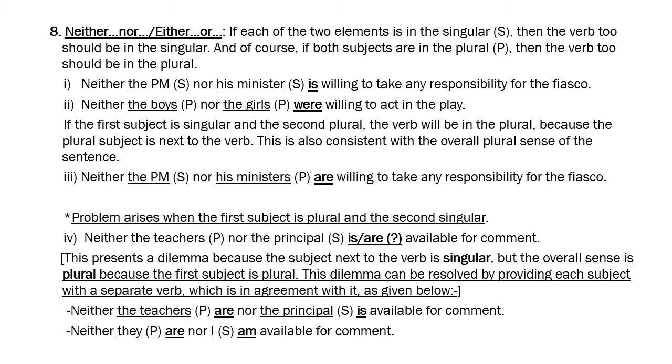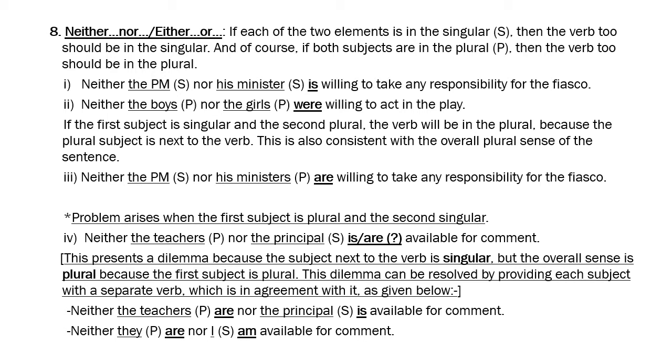Now the general rule that you are taught is that the verb should agree with the second subject, right? So I'm trying to bring out a more nuanced thing, because this is what the experts say, and this is how you should use your own language.